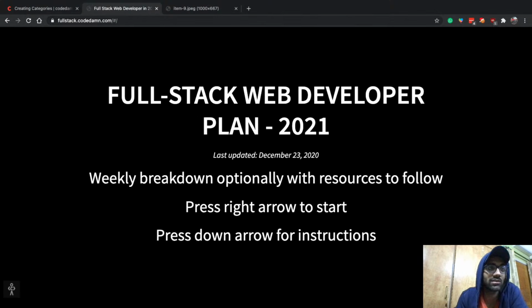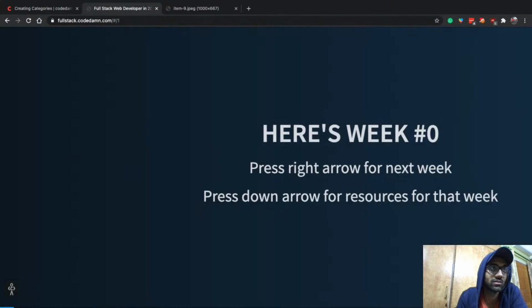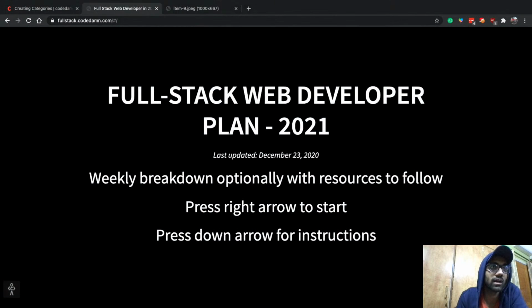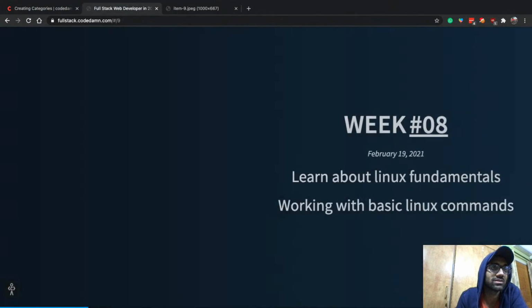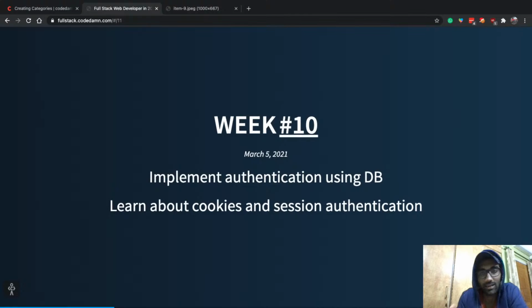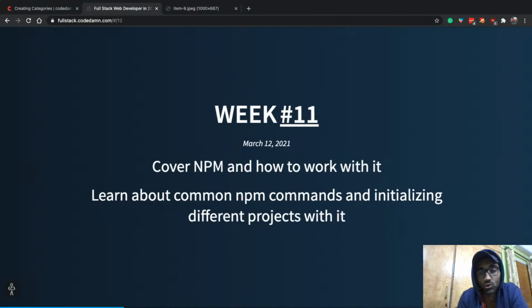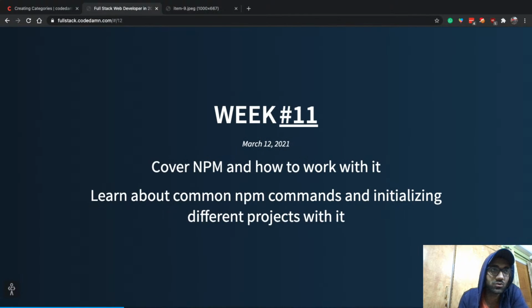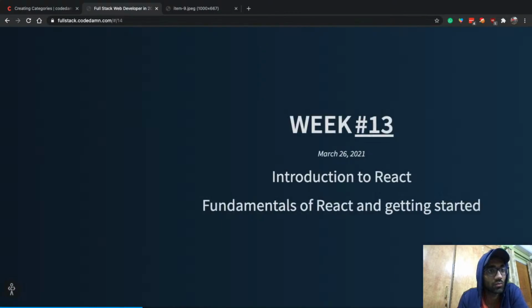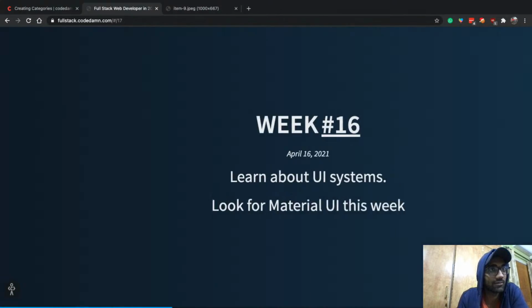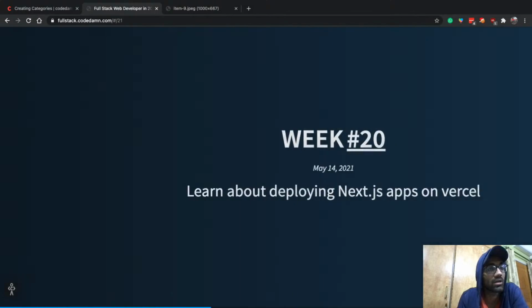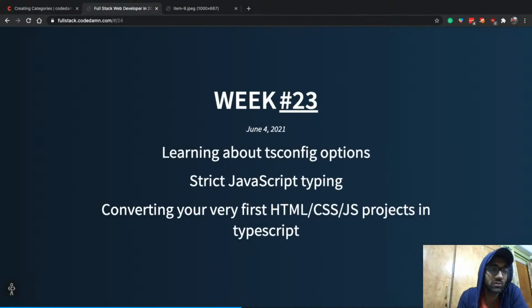If you go to fullstack.codedamn.com, this is just a 52-week breakdown. There are 52 slides in this deck, and every week contains the things you should learn about, play around with, and mess around with, and these 52 weeks will help you become a much better full stack developer.